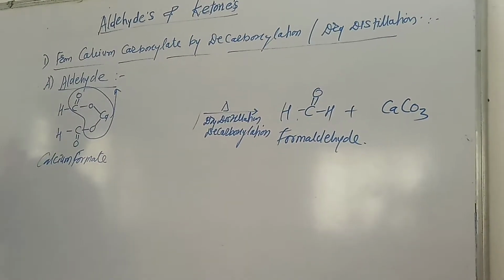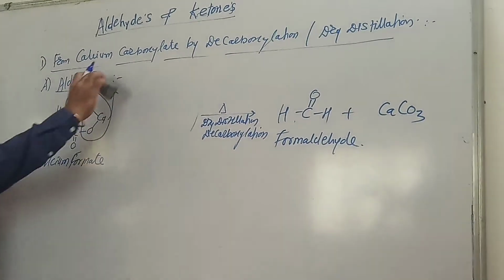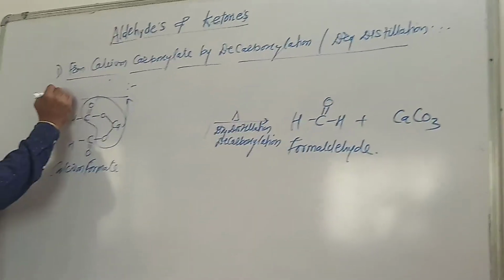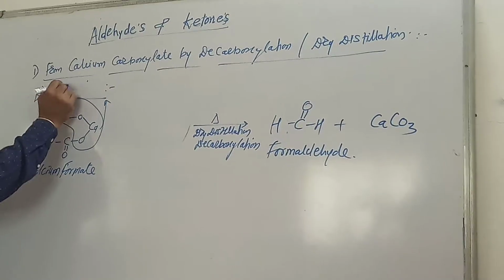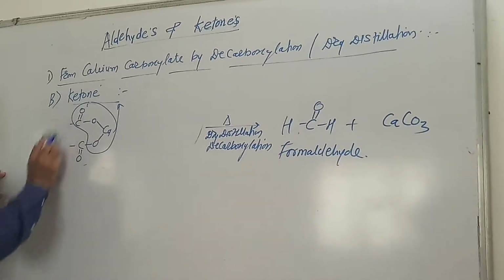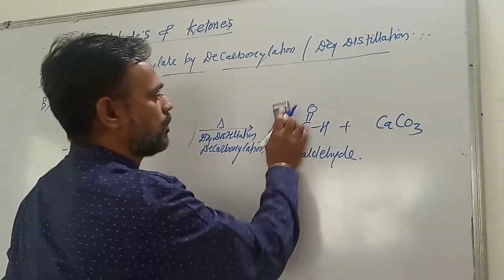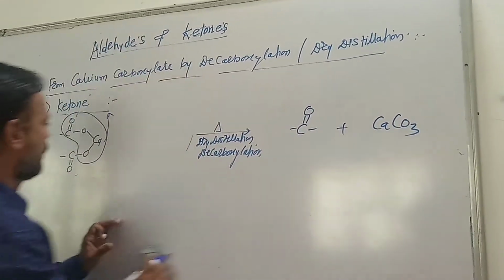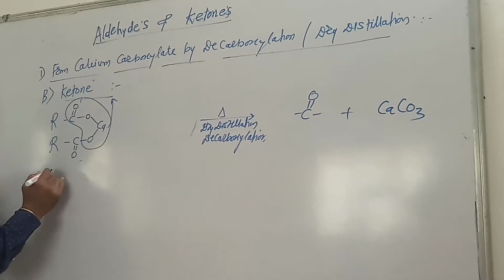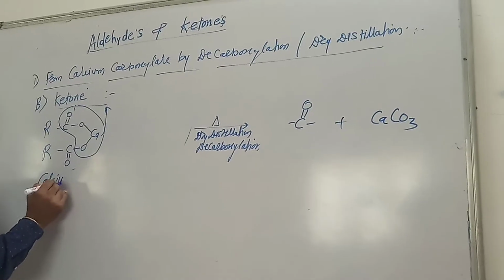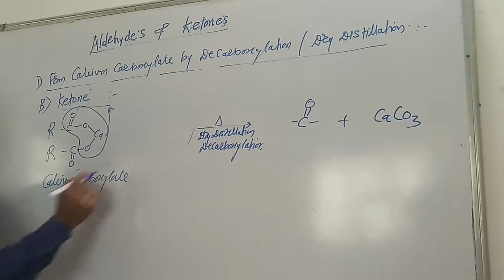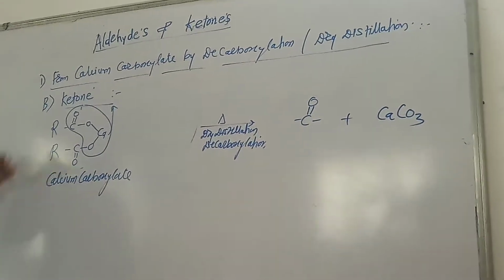In the same way, we can prepare ketone. In the preparation of ketone, we take two molecules of calcium carboxylate, which may be the same or different.